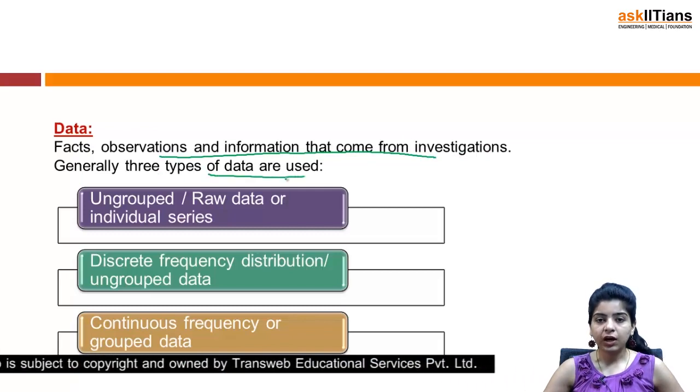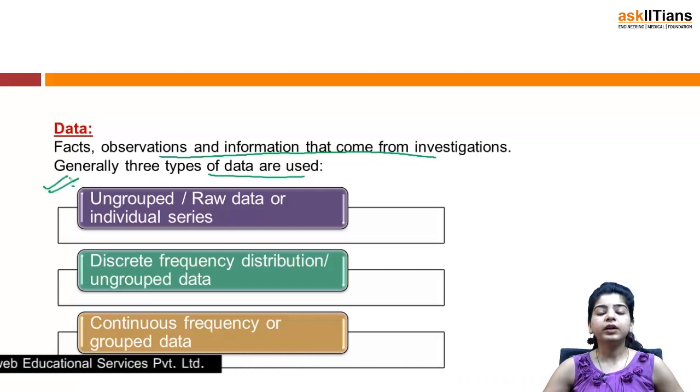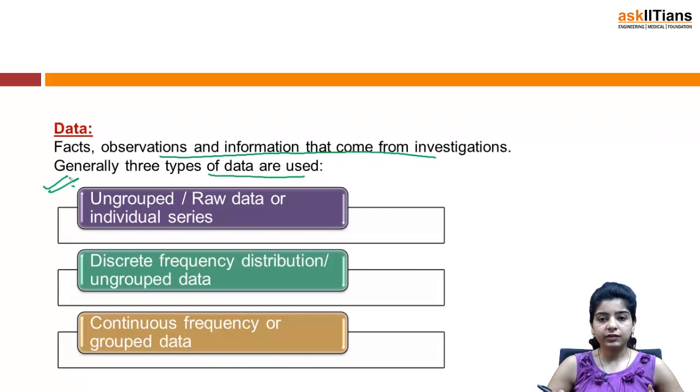Generally 3 types of data are used. Now this is important in the sense that whatever we discuss further, the measures of central tendency and then the measures of dispersion, in each and everything, you need to know that there are 3 types of data. First of all, we have ungrouped or raw data, or you can say individual series. As the name suggests, that is completely raw data. Then we have discrete frequency distribution or ungrouped data, and continuous frequency or grouped data.